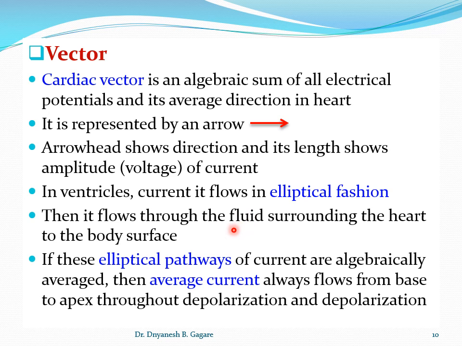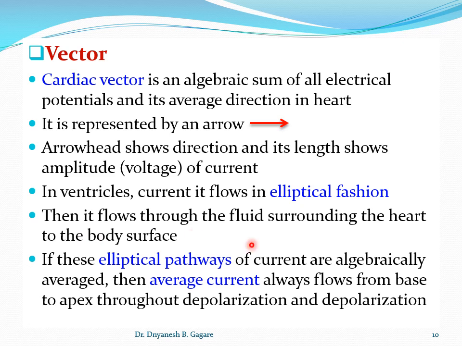At the same time the current also flows from the inner surface to the outer surface, and if you take all this together, that type of current flow is called the elliptical fashion. Because we are not recording one single direction. Our electrodes are kept on the surface of the body, and the electrodes detect all directions of the current flow together, and all those directions and all electrical potentials together are called the vector, okay.